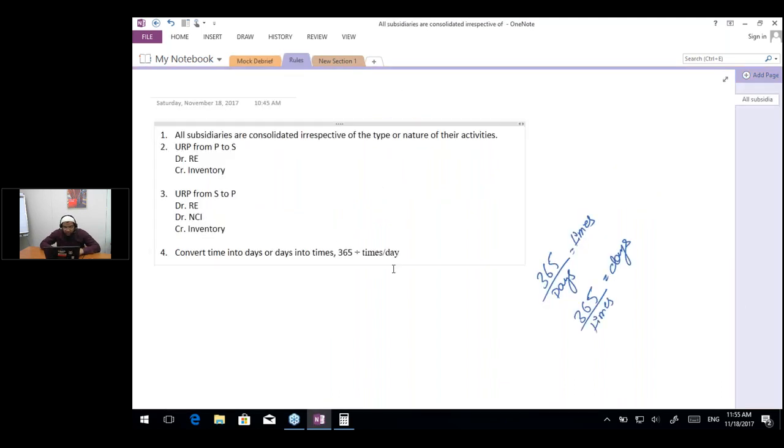So according to the prudence concept, future expected losses are recognized beforehand, when they are expected, but future expected gains are only recorded when incurred. So you cannot record the gain beforehand, you can record the loss beforehand only.